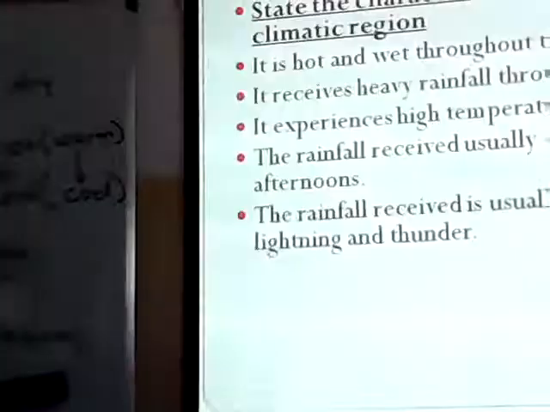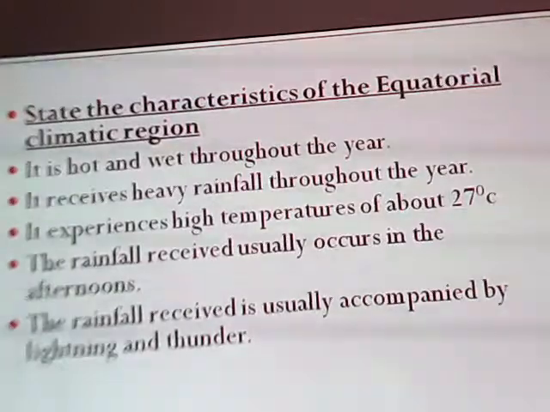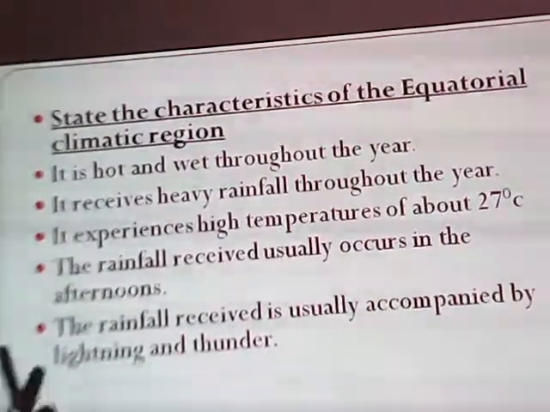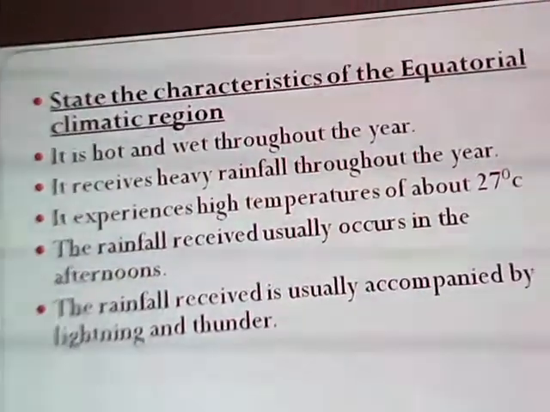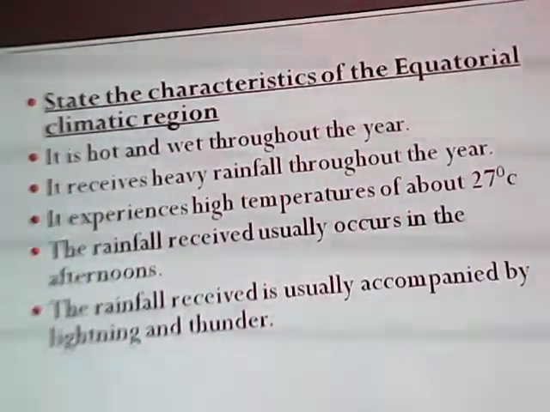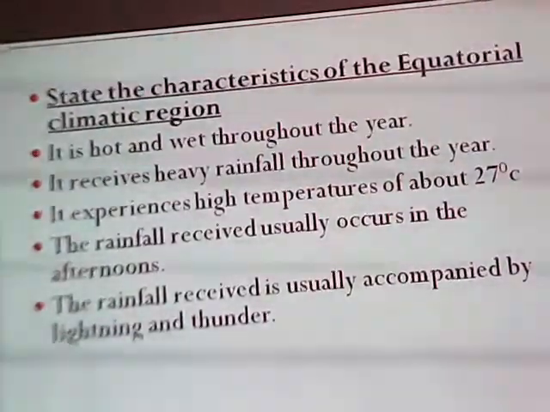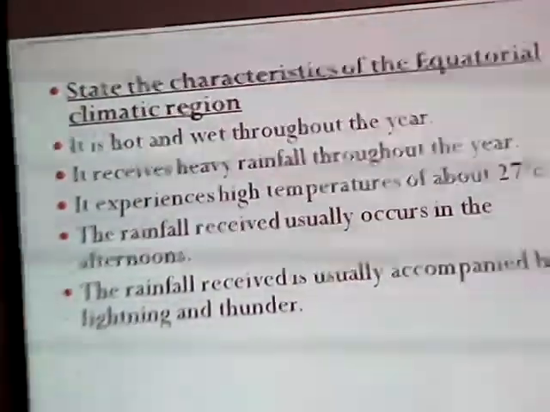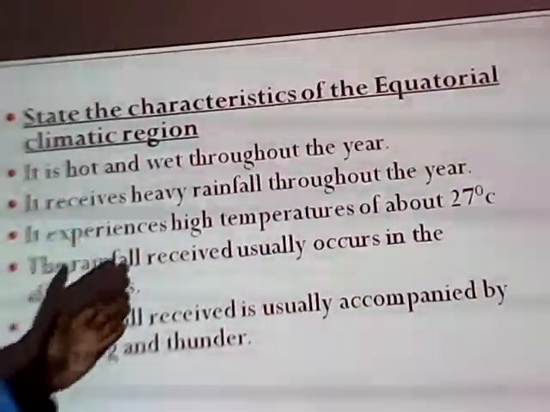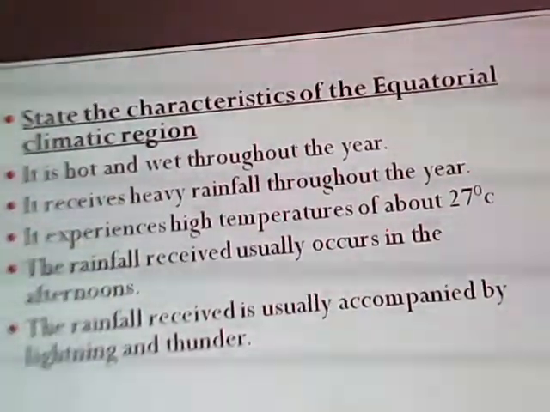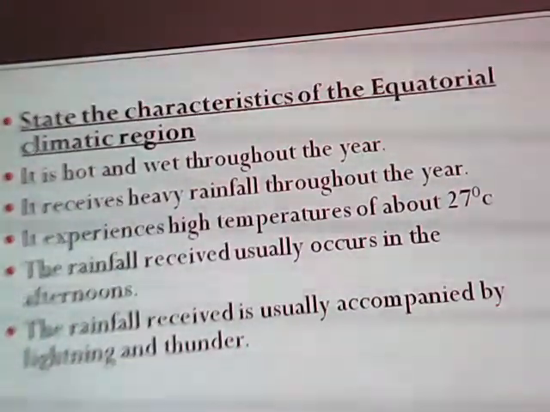Characteristics of equatorial climatic region. I told you that climatologists will study and identify the particular characteristics, and according to those characteristics, they will determine the type of climate which is experienced. One of the major characteristics of equatorial climate is that it is hot and wet throughout the year. Two, it receives heavy rainfall throughout the year.